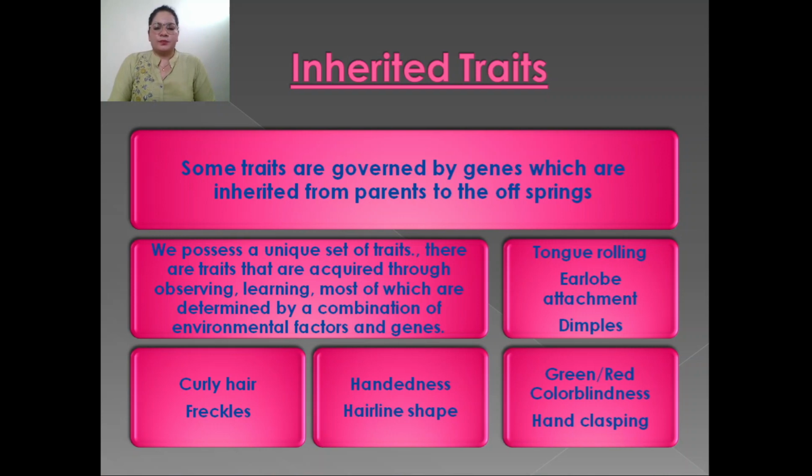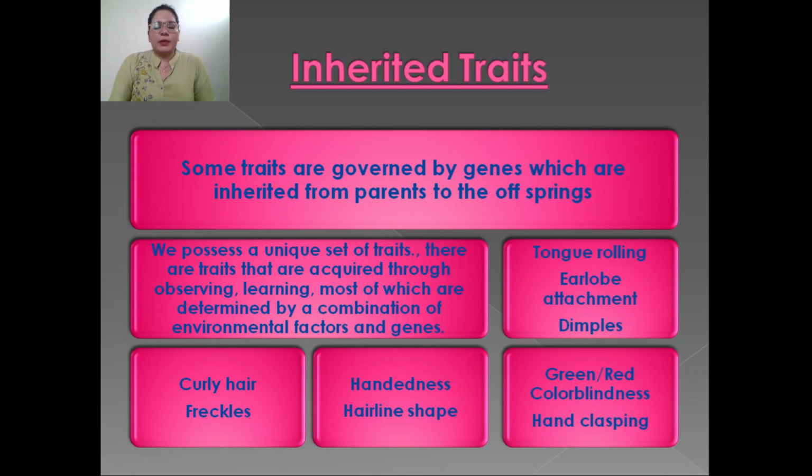What are inherited traits? We possess a unique set of traits. There are traits that are acquired through observing and learning, most of which are determined by a combination of environmental factors, which are acquired traits. But the traits which are governed by the genes inherited from parents to the offspring are called inherited traits.